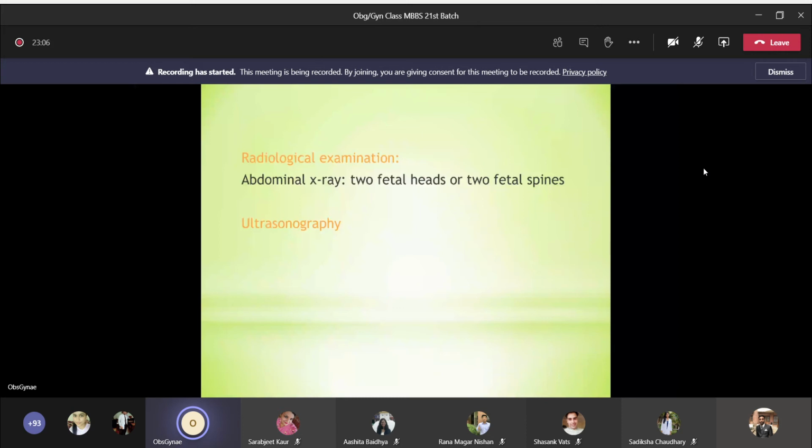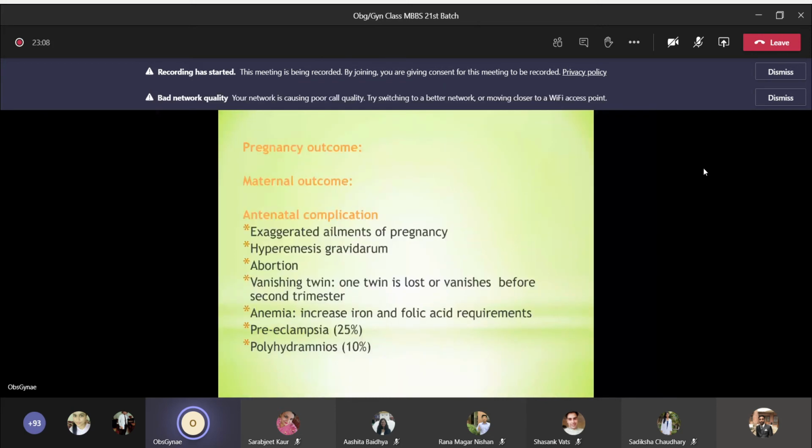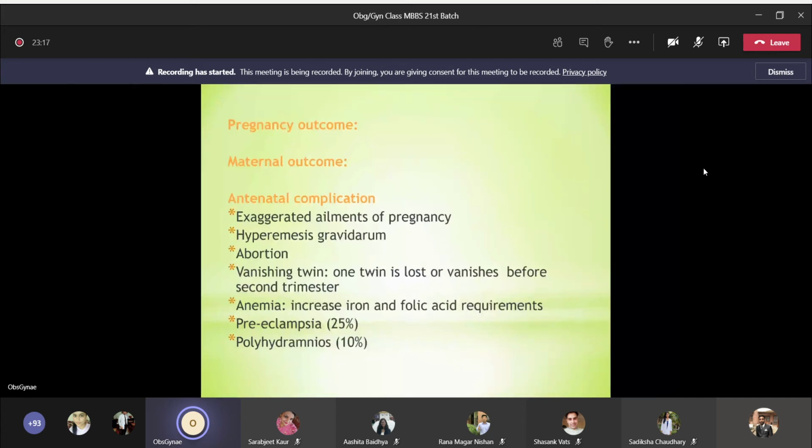Pregnancy outcome. Why are we so much worried about twin pregnancy? Why are we talking about that? Because it is the condition which is associated with different maternal and fetal complications. Okay, and coming to maternal complication, it can be antenatal, intrapartum, and postpartum complication. So, what are the antenatal complications? There would be exaggerated ailments of pregnancy. There would be hyperemesis gravidarum, abortion, vanishing twin. One twin is lost or vanishes before second trimester.